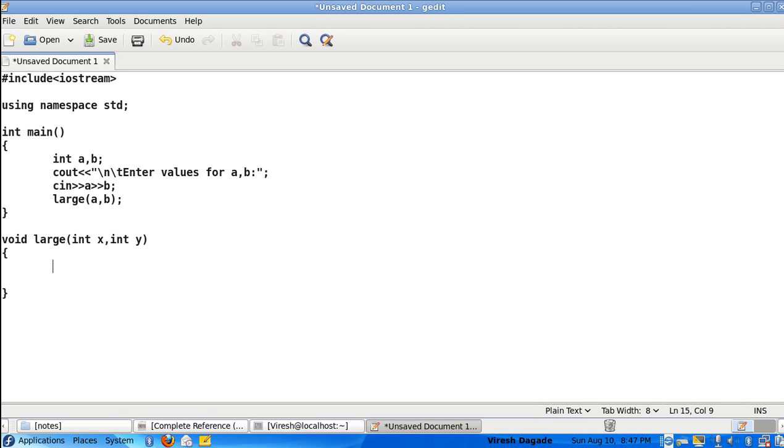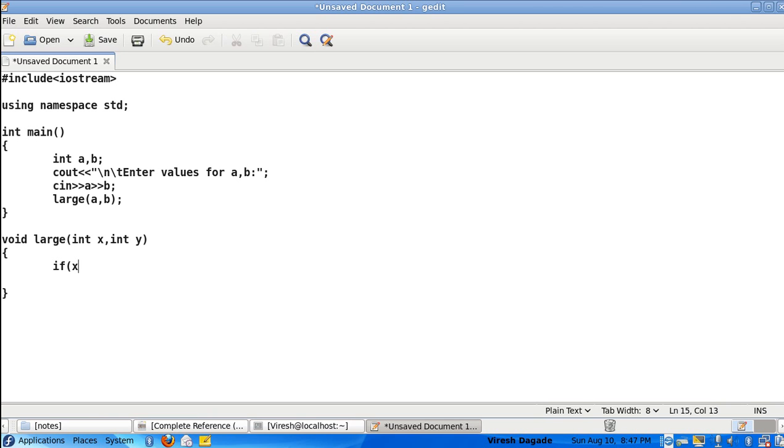Now I am supposed to compare x and y. Remember this x is just the copy of a, and y is just the copy of b. So they are called formal arguments or formal parameters. They are not the exact a and b. Since they are copies, I can compare them.